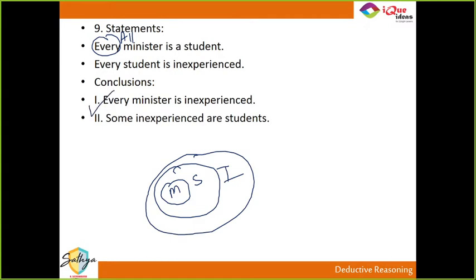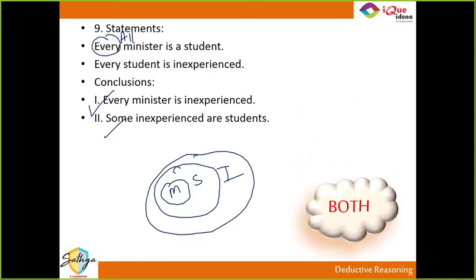Definitely, I can say that. Because if all A are B and all B are C, then definitely all A are C. Right? And when every student is inexperienced, तो all का उल्टा some होता है, some inexperienced are students. So, both of these conclusions are true.